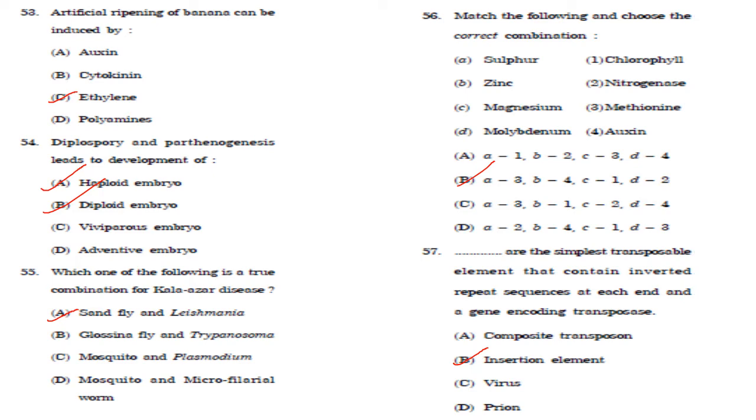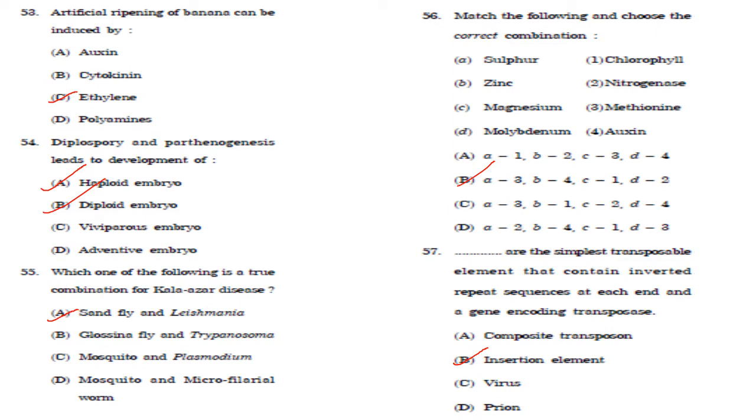Then artificial ripening of banana can be induced by ethylene. Answer is option C. Then diplospory and parthenogenesis lead to the development of. So diplospory is a condition where a diploid embryo sac is formed from megaspore mother cell without regular meiotic division. And parthenogenesis is reproduction from an ovum without fertilization.